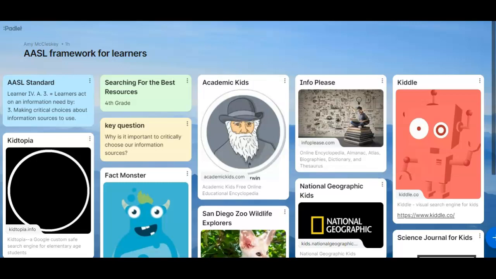Good morning, 4th grade. Today we'll be talking about the American Association of School Librarians Learner Standard 4.A.3. And this has to do with the importance of making critical choices about information sources we use.